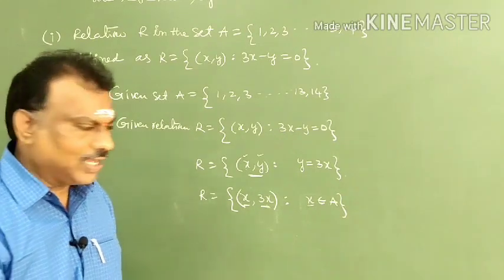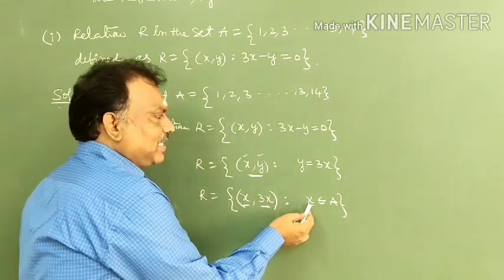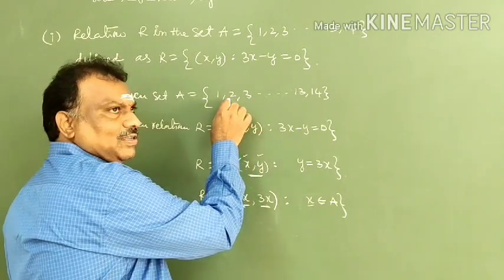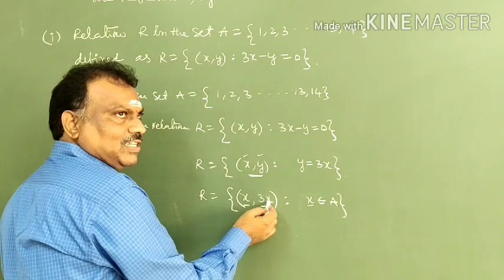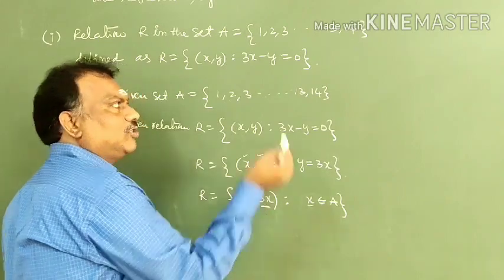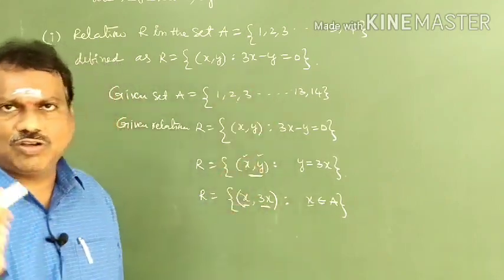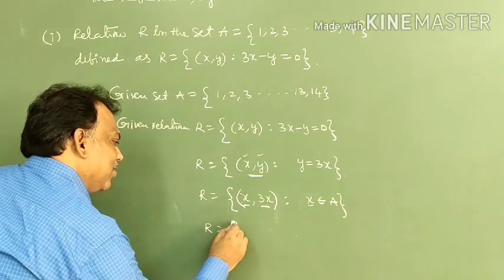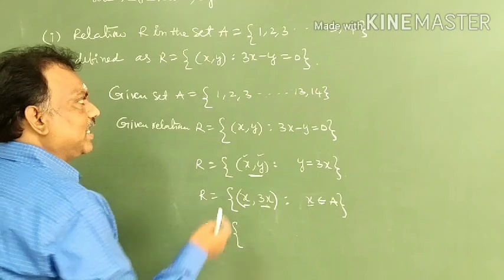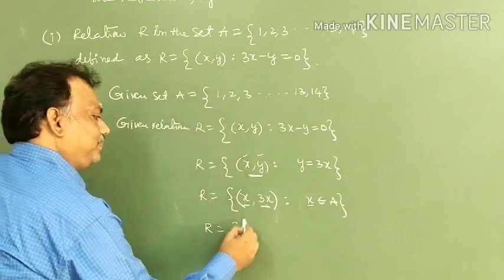Once again I am repeating: if you want to choose an x value in a particular set, after substituting the x value here, you will get 3x. X and 3x both should be in the particular set. Like that only we have to choose the ordered pairs. Right. Now you can see that. You can understand that. Let me choose x equal to 1.